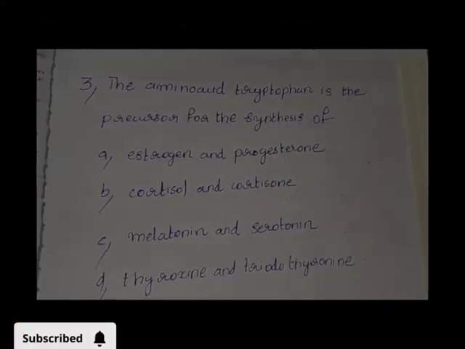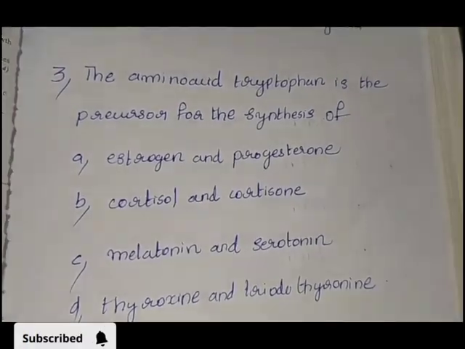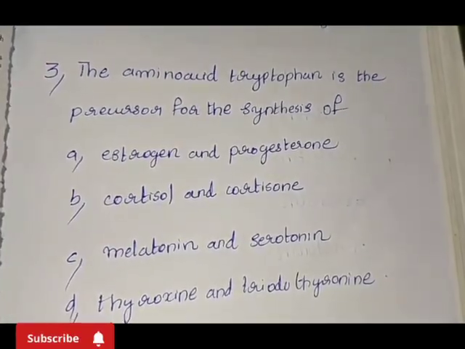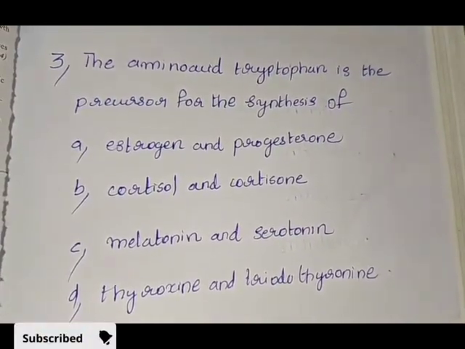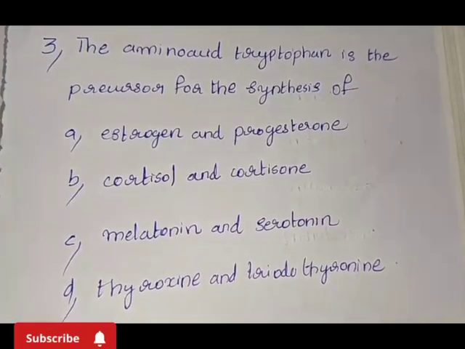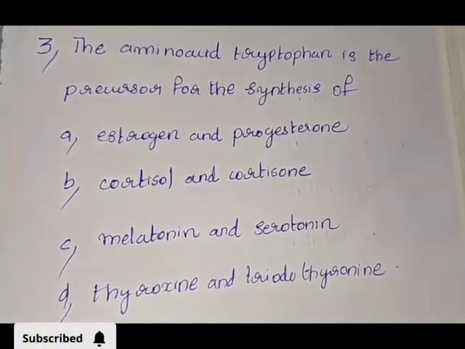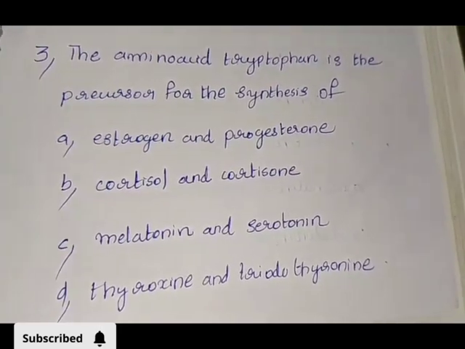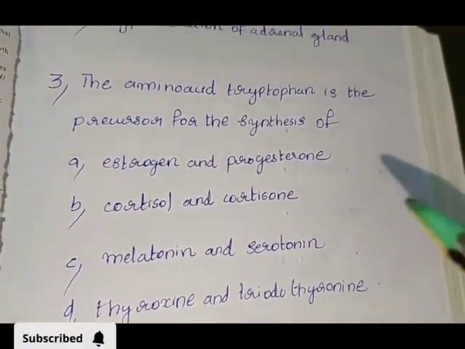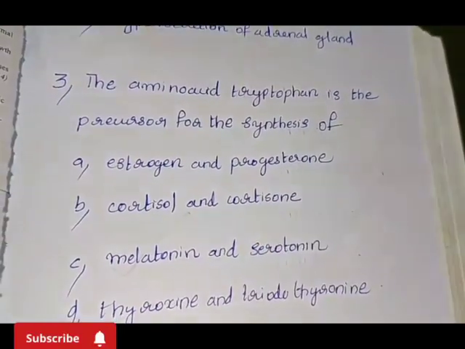3. The amino acid tryptophan is the precursor for the synthesis of option A, estrogen and progesterone; B, cortisol and cortisone; C, melatonin and serotonin; D, thyroxine and triiodothyronine. Answer: option C, melatonin and serotonin.